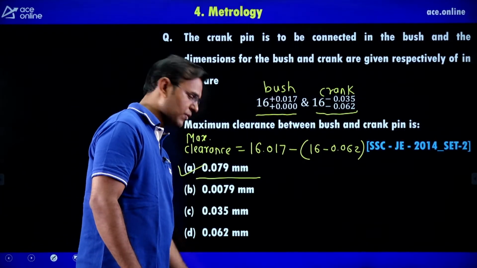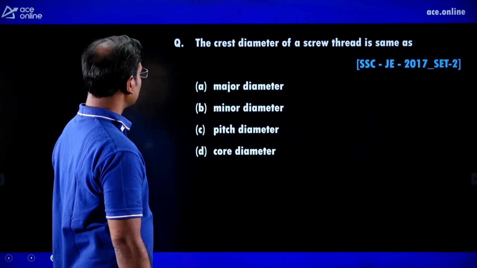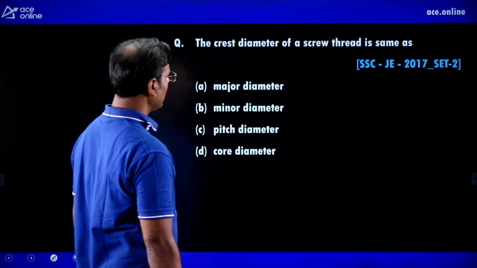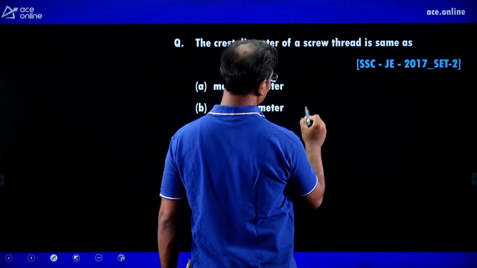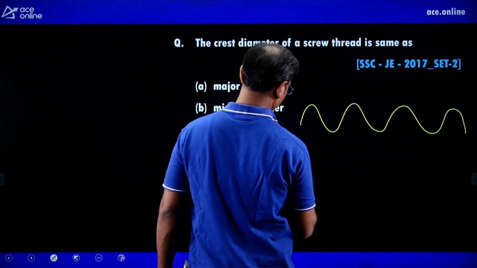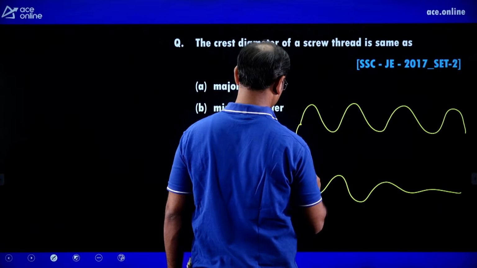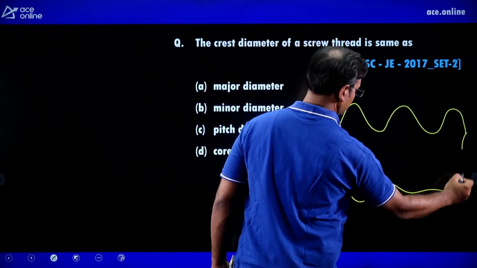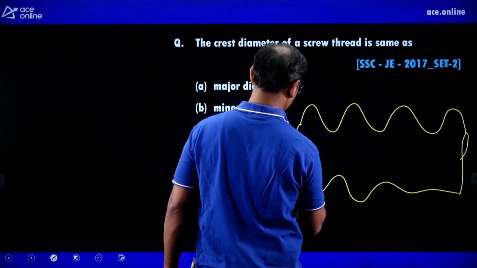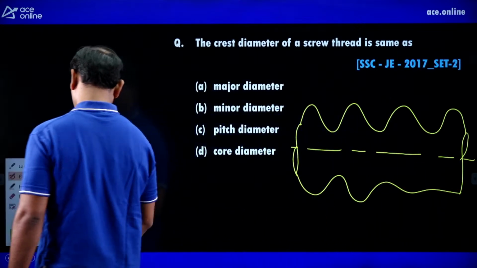Very easy. If you learn metrology, then very easily you can give the answer. Next, the crest diameter of a screw thread is the same as... just see this, I am showing you the diagram of a screw thread here.